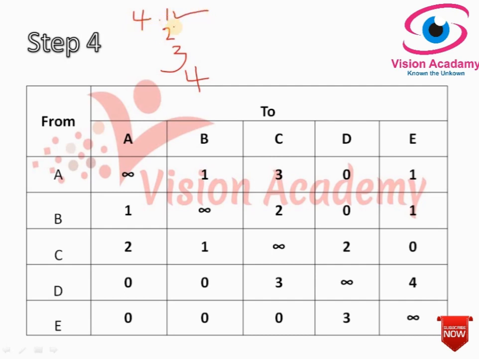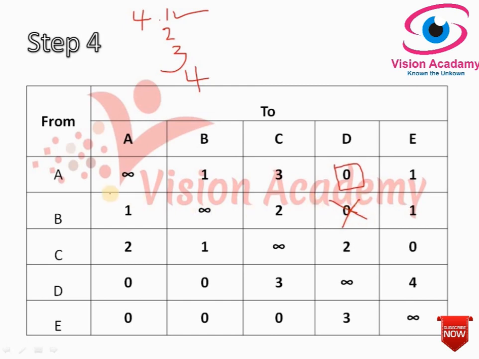It says we have to start with the row, identify the single zero in the row, draw a rectangle around it and cross out all other zeros in the column. In the A row there is only one zero, so I have drawn a rectangle around this and crossed out all other zeros.